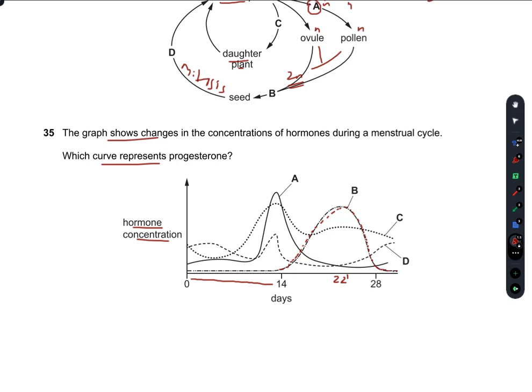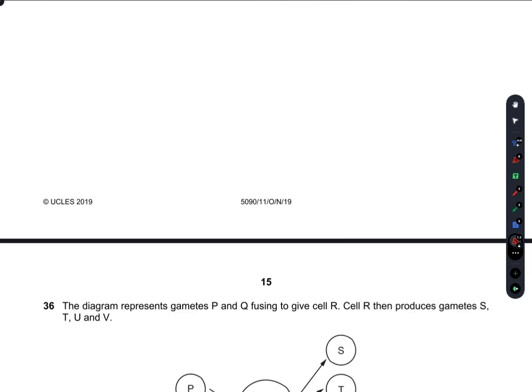So B is the right answer because B symbolizes that there is nil concentration, then the concentration increases after 14th day till the 21st day and then decreases again. So B is our right answer.